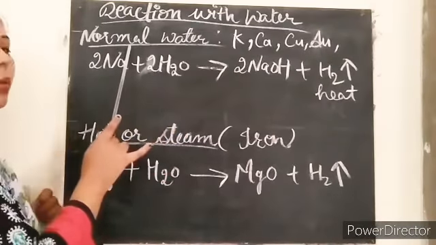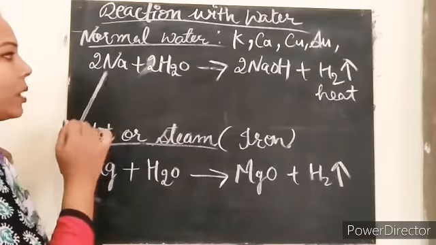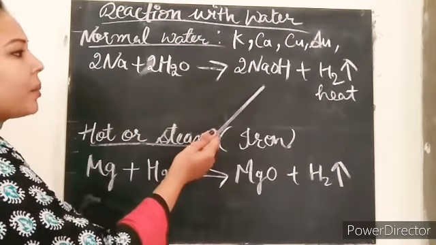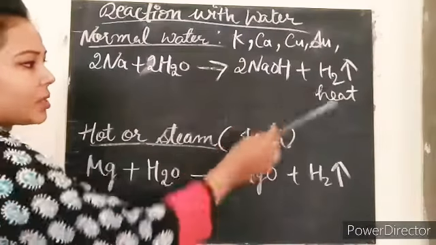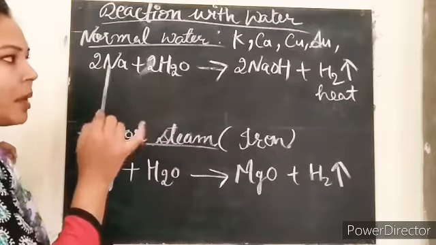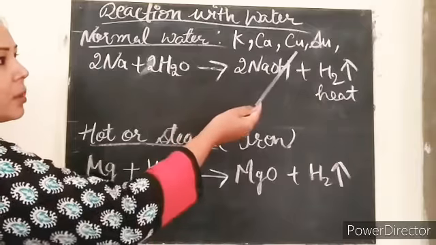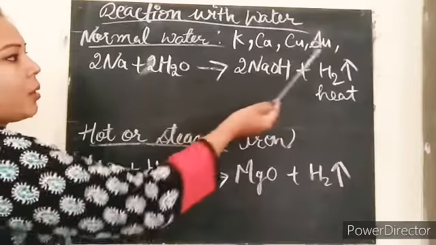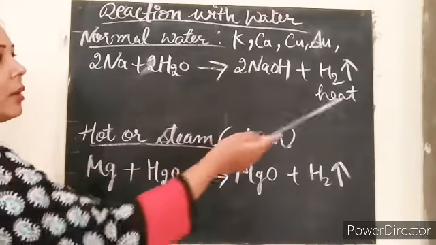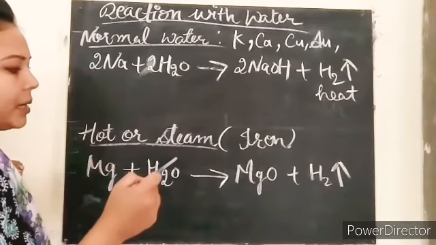The next one we have is reaction with water. First of all, normal water. In normal water, I am taking the example of sodium. When sodium reacts with water, it gives sodium hydroxide and hydrogen, along with heat. Sodium vigorously reacts with water, and so do potassium and calcium. These are also examples that react with normal water to give heat. Clear? And next we have hot water or steam.